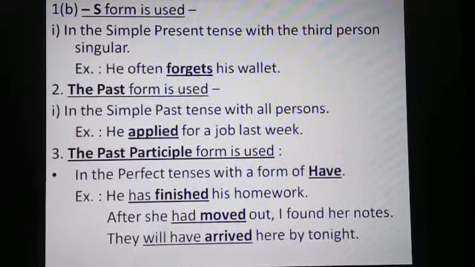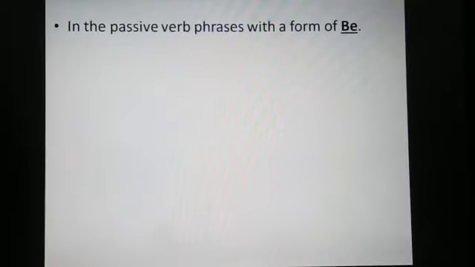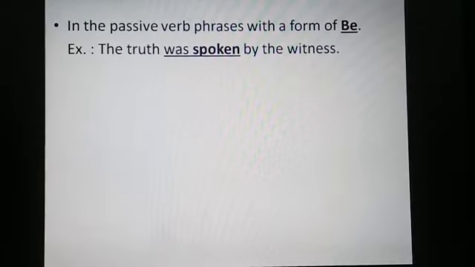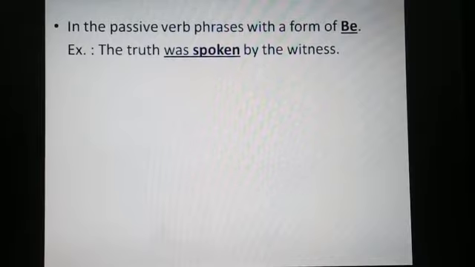The next use of past participle form is in the passive verb phrases with the form of be. Example, the truth was spoken by the witness. This is a sentence in passive, and was spoken is the verb phrase, where was is the helping verb and a form of be, and spoken is the main verb or the third form of the verb speak.